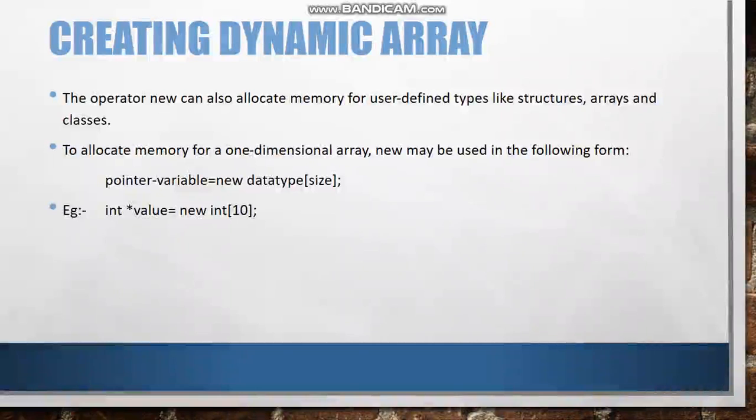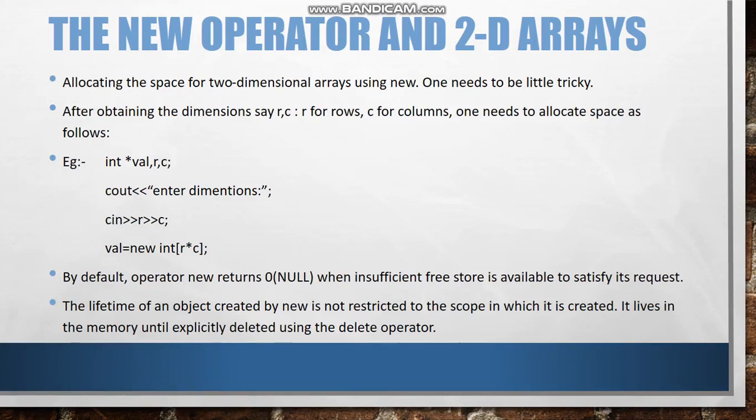Now in continuation of the same topic, the next topic is the new operator and 2D arrays. Till now we had seen the 1D array, now it will be applied to the 2-dimensional array. Allocating space for a 2-dimensional array using new, one needs to be a little tricky. That is, after obtaining the dimensions, say R and C, where R is for rows and C is for columns, one needs to allocate space as follows.